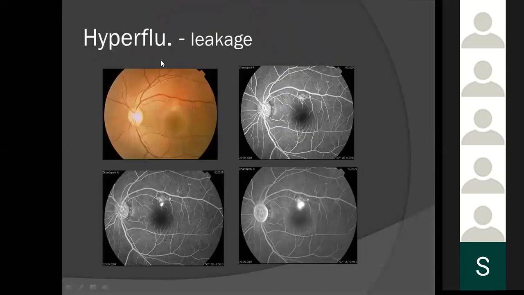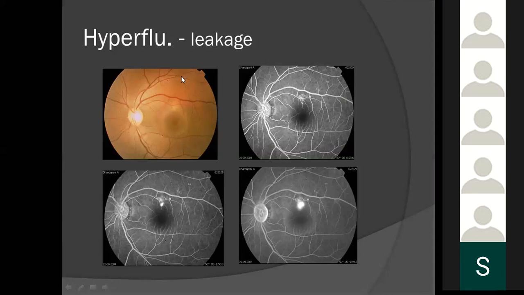Now, in this case, leakage. Basically, how do we define leakage on angiography? Any type of hyperfluorescence which increases in size and density of fluorescent images is usually termed leakage. Like you can see in early photos, a slight area of hyperfluorescence. As the stages increase, it slightly grows, increasing in size and intensity. So that is a leakage.